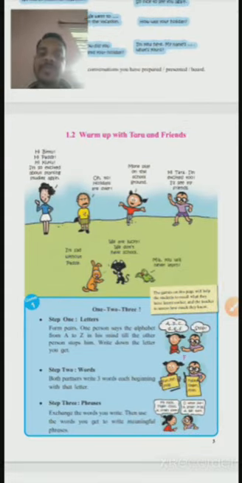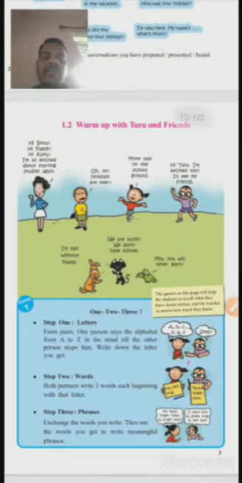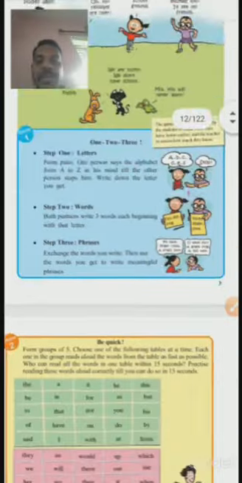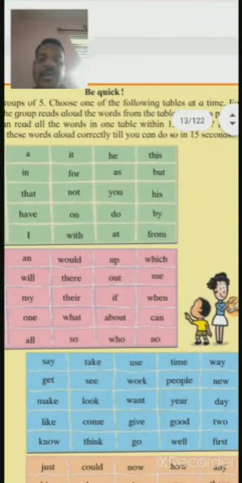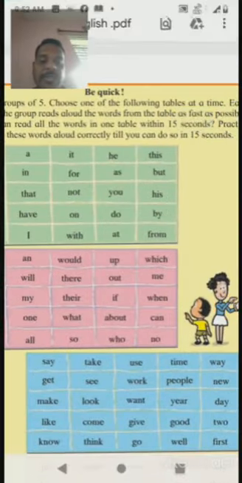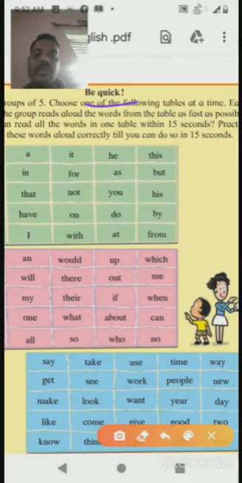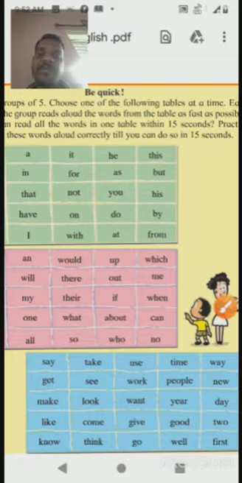Today we are going to see one more activity. The name of that activity is Be Quick. What is the name of that activity? That activity name is Be Quick. Okay, what is meant by be quick? Be quick means fast. Be quick means be fast.